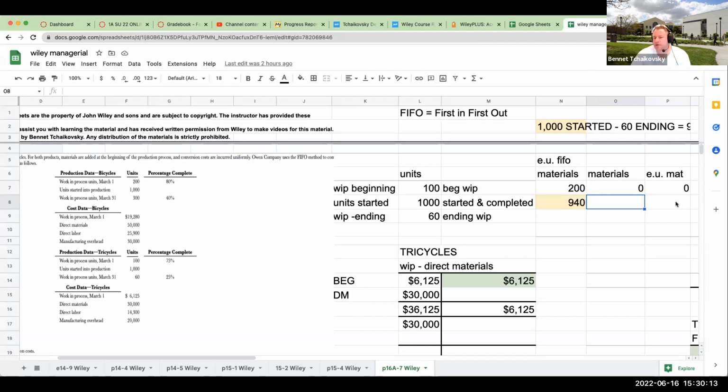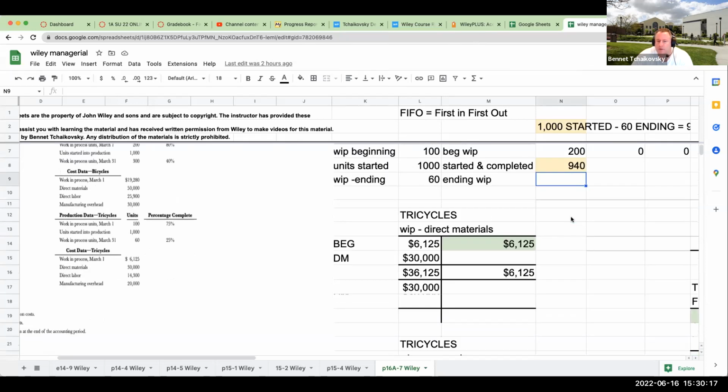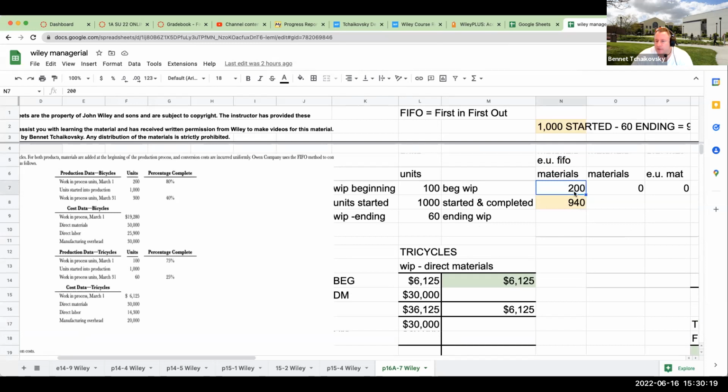Okay, so going back over here to FIFO, basically we've got 200. We've got 940 in terms of the started and completed. That's coming from 1,000 less the 60 that's in our ending. And then over here, we know that this is also going to be at 100%, because all of those materials are being added at the beginning of production.